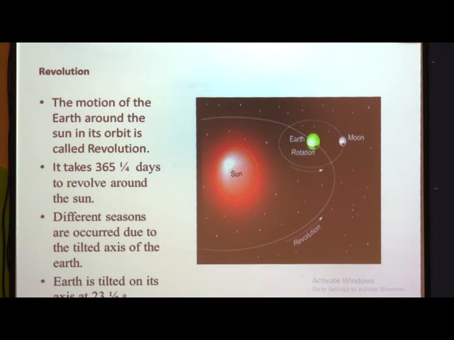Now we will go to revolution. What do you mean by revolution? Revolution means the motion of the earth around the sun in its orbit.